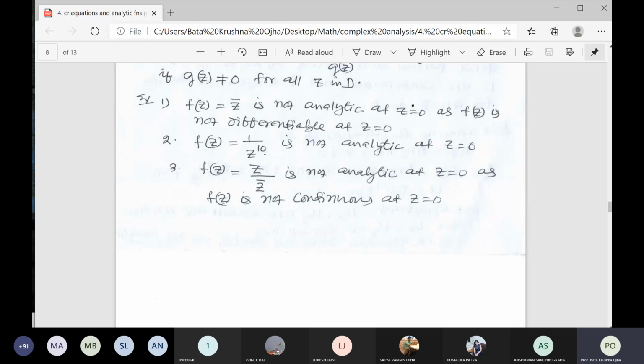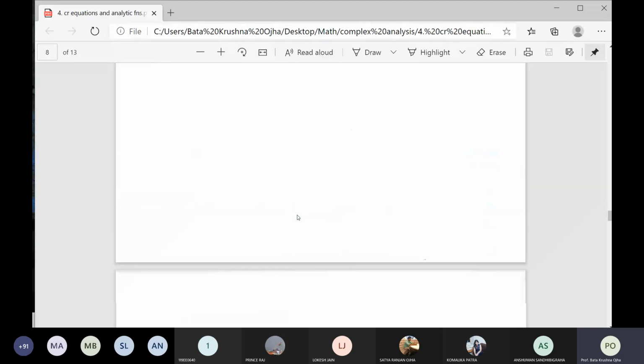In the second example the function is not defined at the point, so it is not analytic. The third example, z by z bar, you cannot judge directly. It is not analytic at the origin because it is not continuous. Since it is not continuous, it is not differentiable and also not analytic.